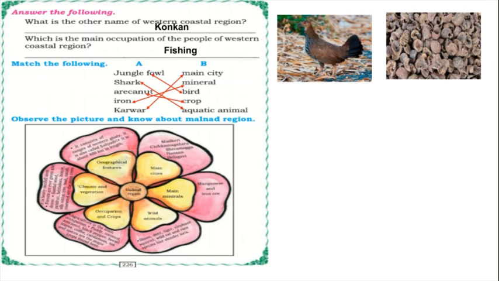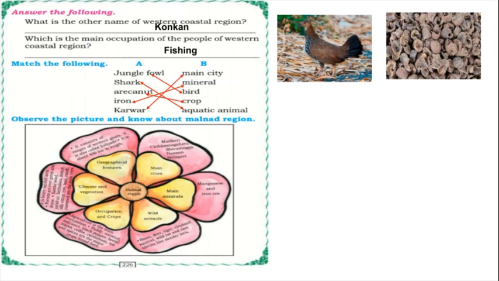Now we are going to learn about the Malnad region. Here the climate and vegetation: it is a heavy rainfall area like the western region. So the forests are evergreen and dense. These are the types of forest which we will get in the Malnad. And what are the trees? Main trees are sandalwood, jackfruit, hebbalasu, honne, silk cotton tree, teak, nandi and rosewood.